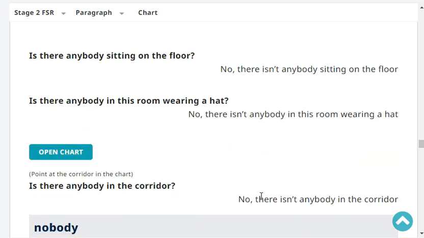Okay, next. Is there anybody sitting on the floor? No, there isn't anybody sitting on the floor. Is there anybody in this room wearing a hat? No, there isn't anybody in that room wearing a hat. Is there anybody in the corridor? No, there isn't anybody in the corridor. Very good.